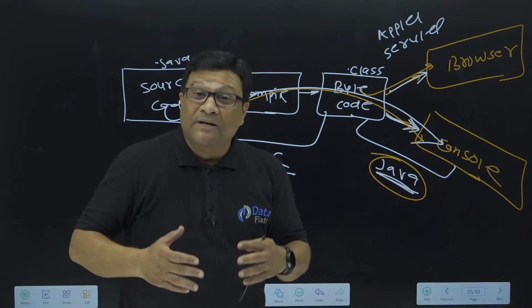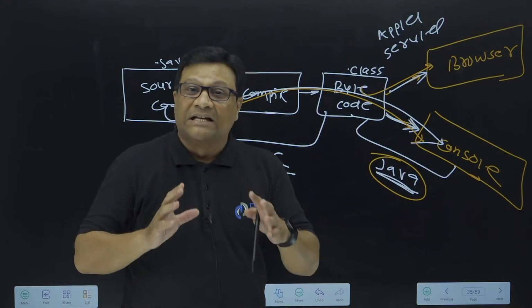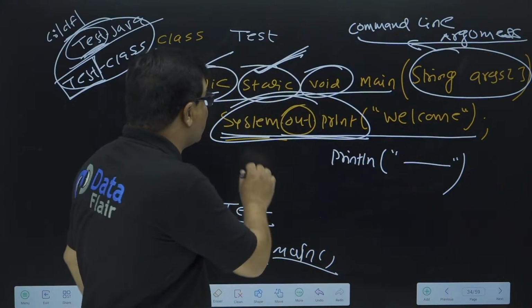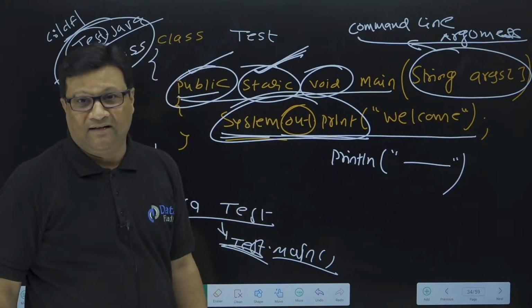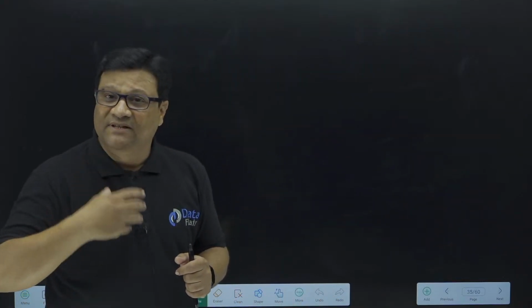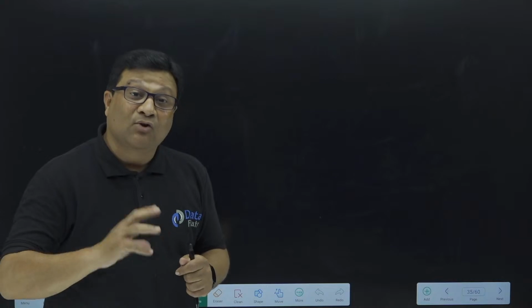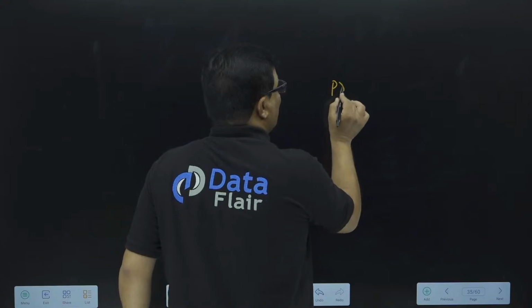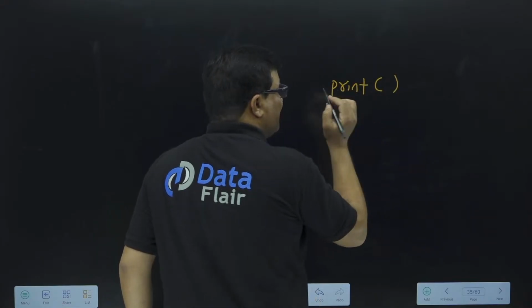Now sir, why are you explaining this concept right now? Because I need to explain what is the meaning of System.out.println. So now let me show you. Suppose some of you have a background in C language. There is a function called printf in C, right? The similar type of function we have in Java is called the print function.